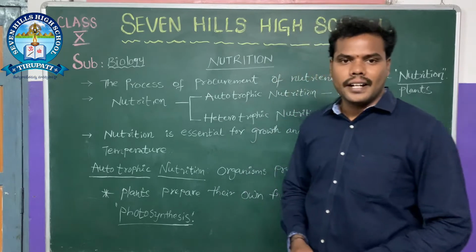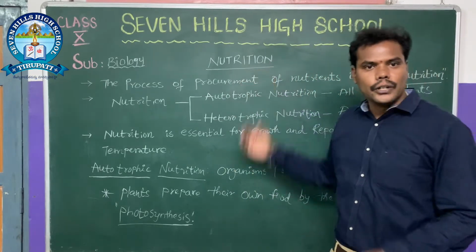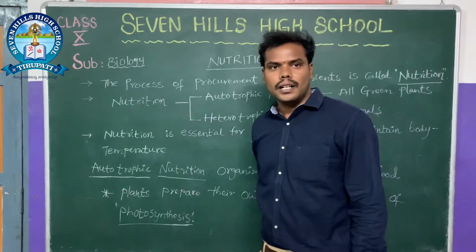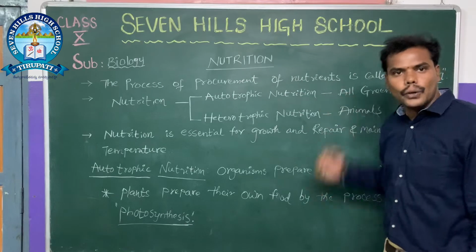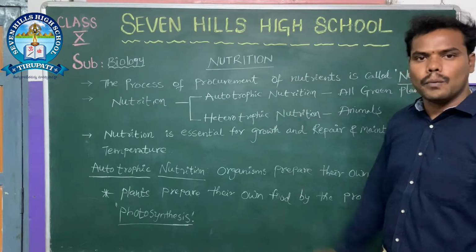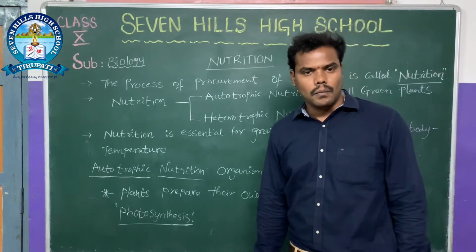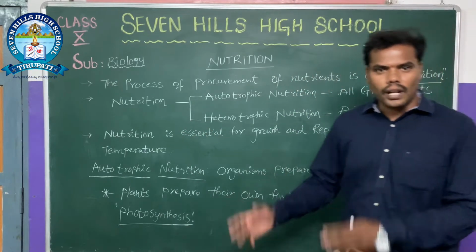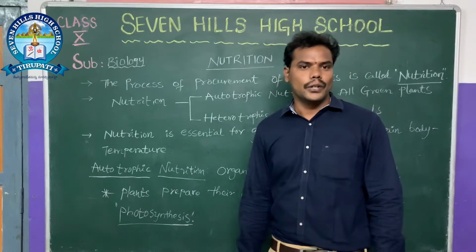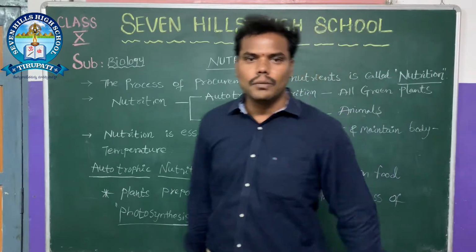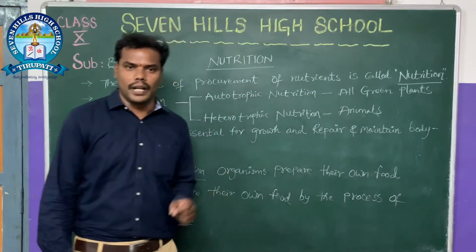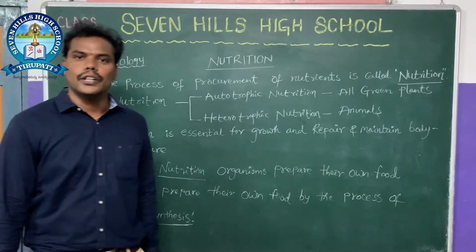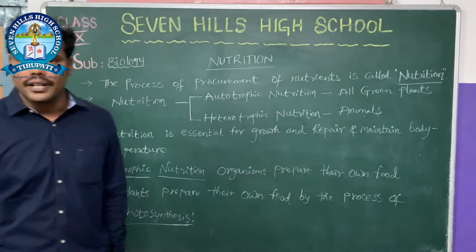In our biology, let us study our first chapter, nutrition. Nutrition is nothing but the process of procurement of nutrients. Nutrients are obtained by taking food material. But the entire food does not consist of all nutrients, so we can't say that taking food is nutrition. Why? Because in taking food material, all the nutrients are not obtained. Whenever our food consists of all the nutrients, that is called nutrition. Here we are going to study that.